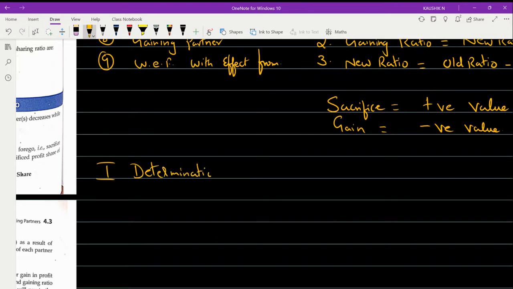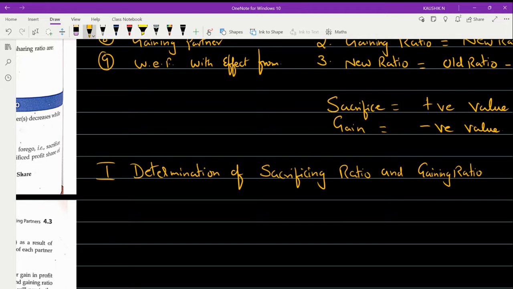Determination of sacrificing ratio and gaining ratio, okay. Sacrificing and gaining ratio, okay. Under this concept, please make it clear.